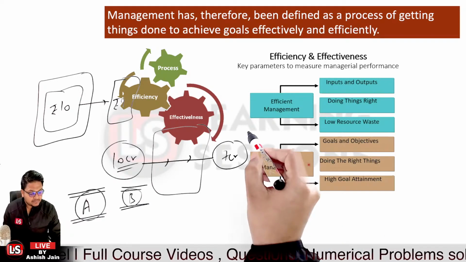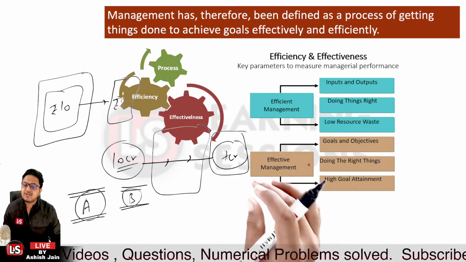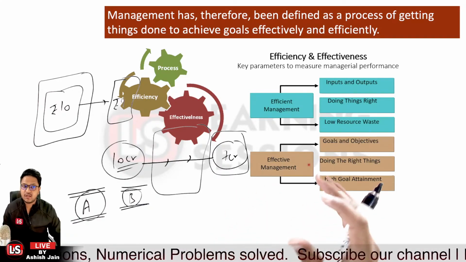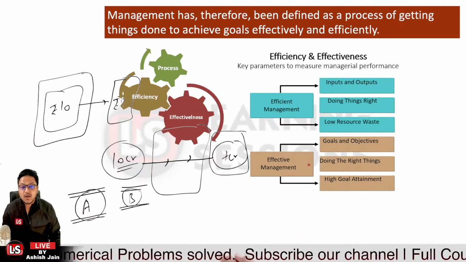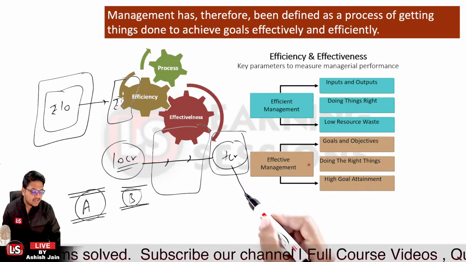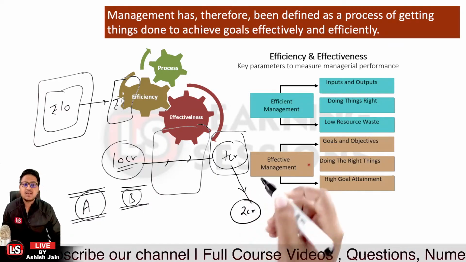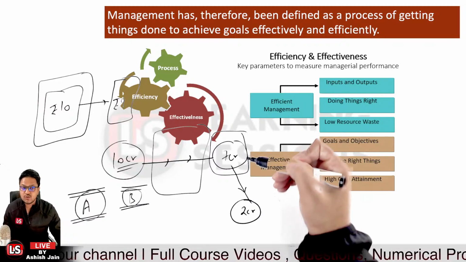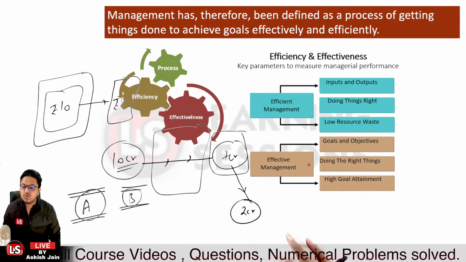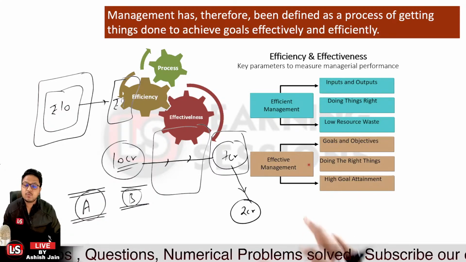Let's say out of 10 crore of raw material, we were able to produce 7 crore of hosiery products. Okay, so that was efficient management. Efficient management was there, but the sales team of the organization was not able to sell these products. Let's say they sold only 2 crore rupees of the product out of the 7 crore of finished goods. The finished goods were amounting to rupees 7 crores, but the sales team was able to sell only hosiery finished goods worth rupees 2 crore.